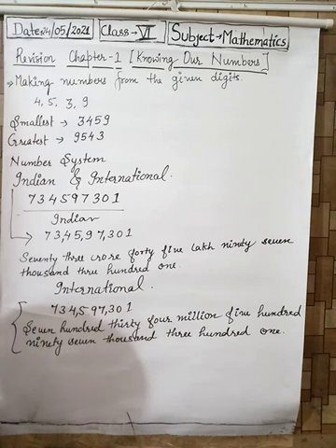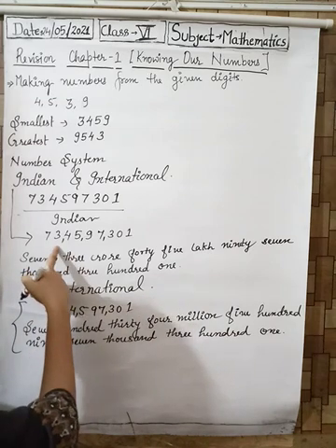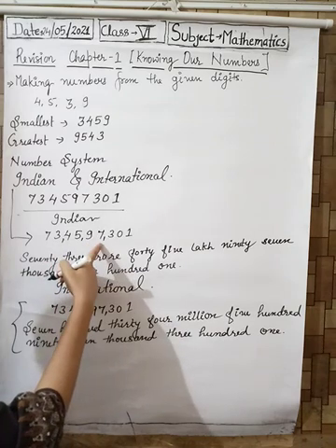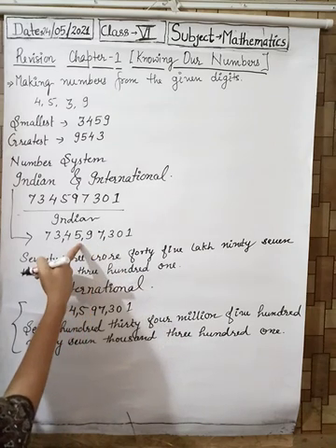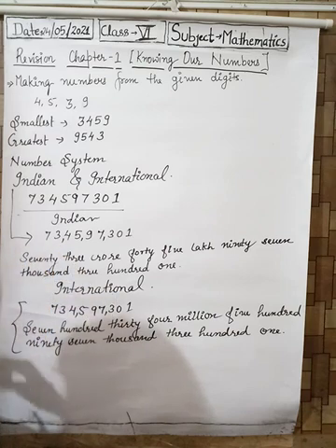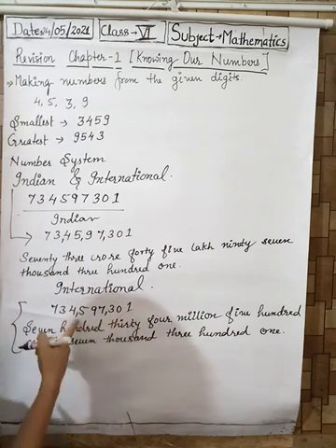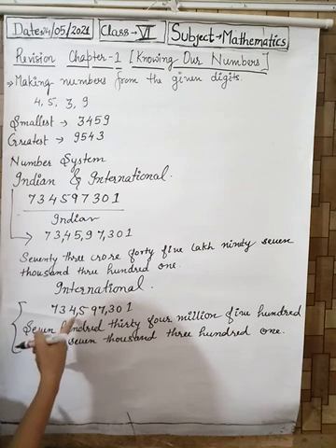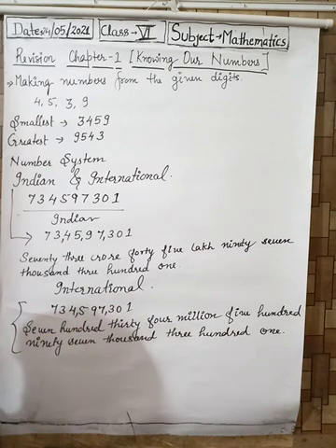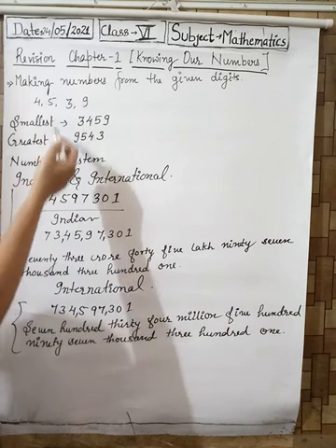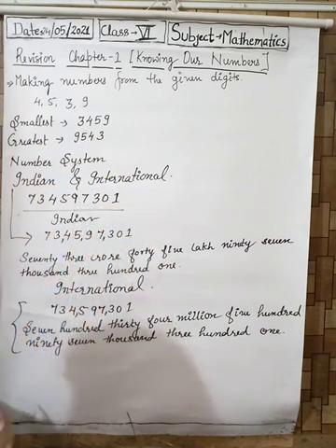This expression is in the international number system. Remember, in the Indian number system, the first comma is placed after 3 digits and then the others are placed after every 2 digits. But in the international number system, all the commas are placed after 3 digits. This was making numbers and the expression of numbers in the Indian and international systems.